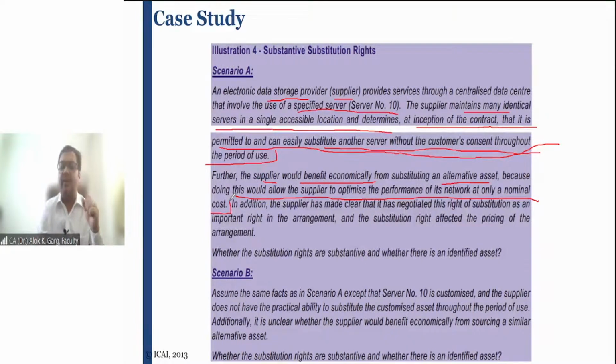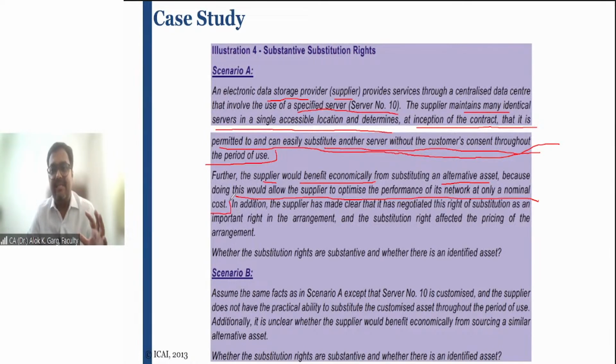So what he is doing, he has got a customer whose data is close to, let's say, 800 gigabytes. So he wants to provide this space to that customer, and he wants to shift me to some lower space server. By doing this, he is getting economically benefited, or he is doing this cleanup exercise, shifting the data from this server to this server, probably to optimize his network also, right?